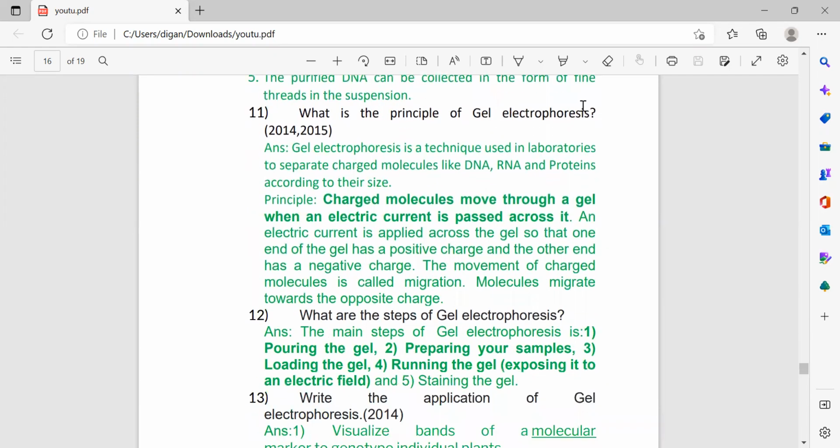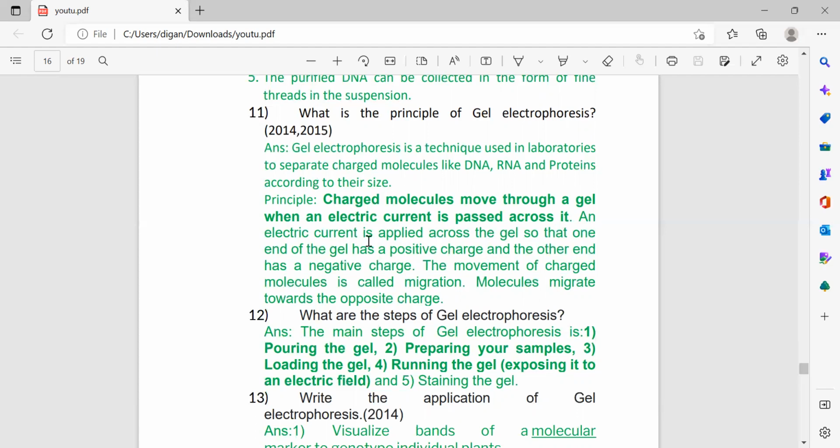Next, what is the principle of gel electrophoresis? So this is repeated in 3 years: 2014, 15 and 17 also. I have forgotten to write the year here. Gel electrophoresis is a technique used in the laboratory to separate macromolecules like DNA, RNA and proteins according to their size. And what is the principle?